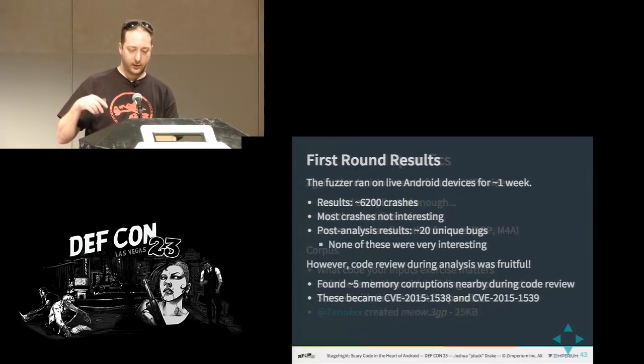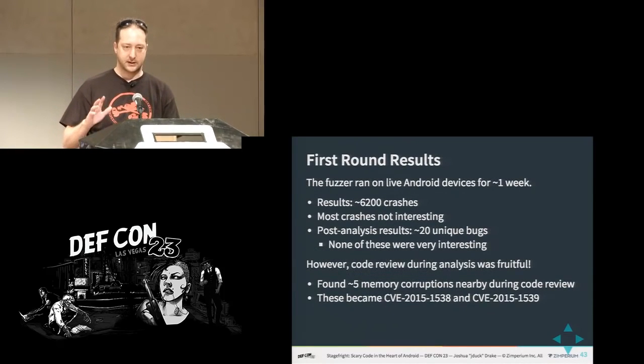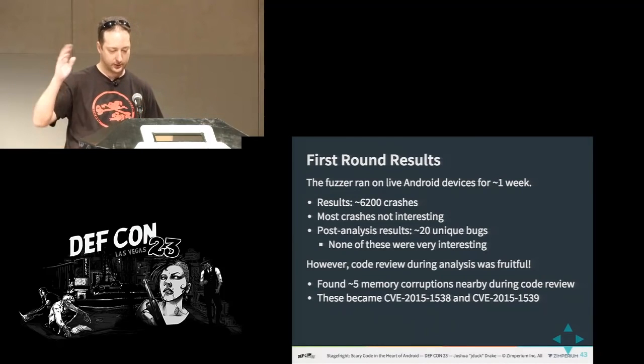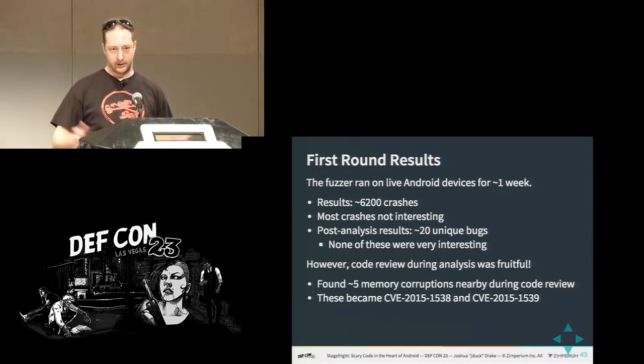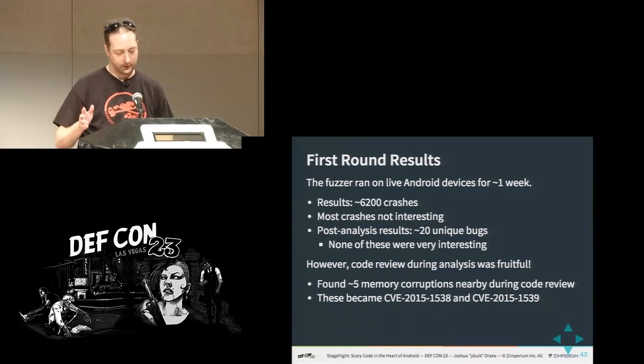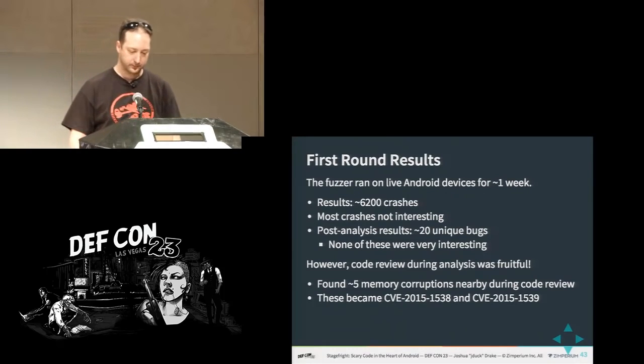So we fuzzed it for about a week, and we found 6,200 crashes. I went through all these crashes and bucketed them and then looked deeper into them. And unfortunately, the crashes we found from the fuzzer were all very sort of non-interesting bugs. They're like checking if something is zero, and if it's not, the guys who wrote Stagefright decided they were going to kill themselves and crash the whole process, thus making you lose audio and everything else. So about 20 bugs, but they're not that awesome. A lot of null-pointer references as well.